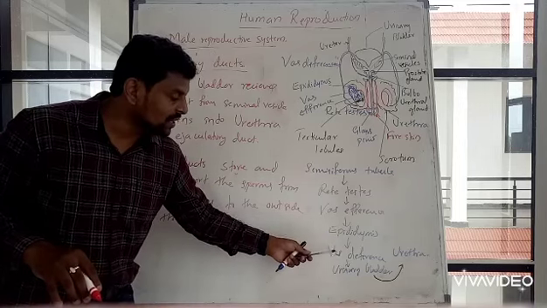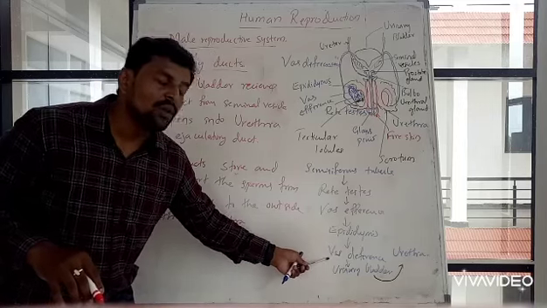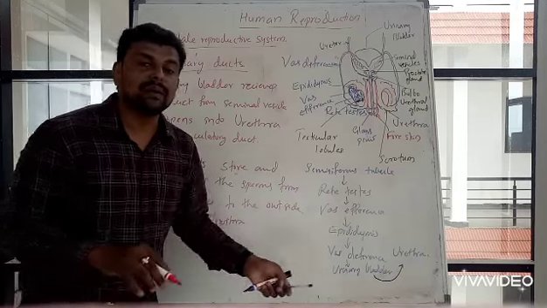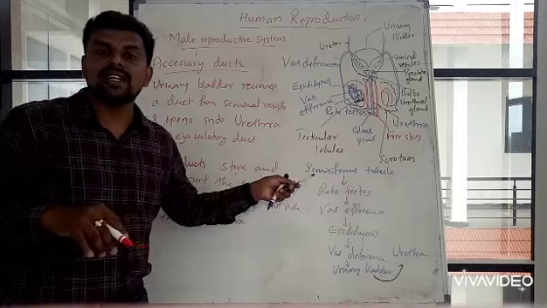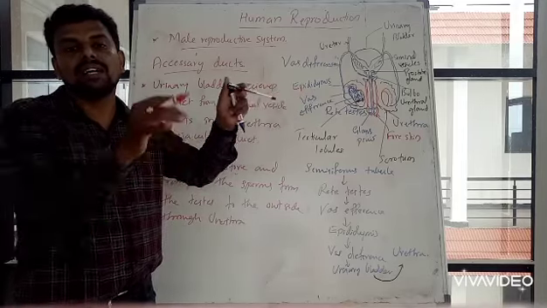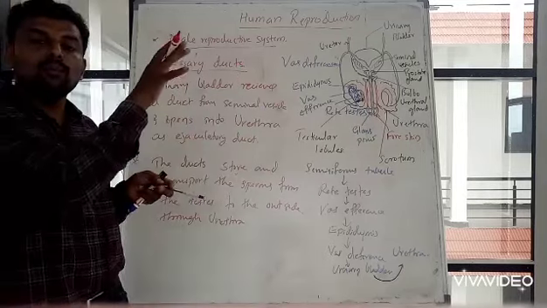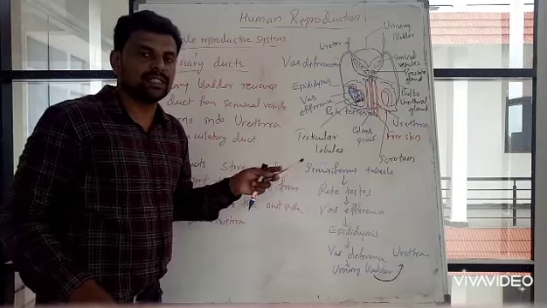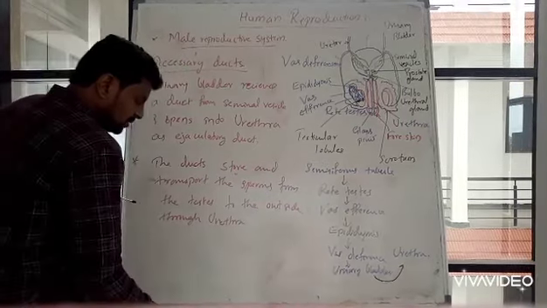From the epididymis, it will go to vas deferens. From the vas deferens, it makes a loop around the urinary bladder. There, it fuses with the duct from the seminal vesicle, and both open into urethra, where ejaculation takes place. Got it?